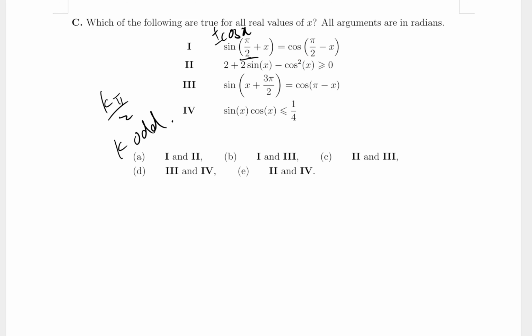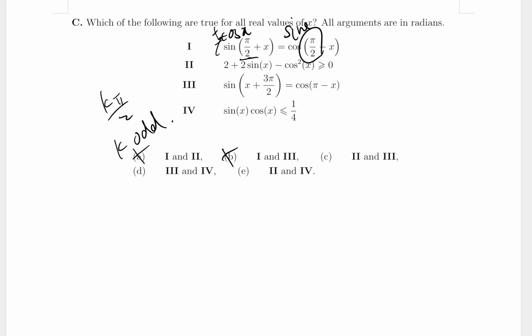More of a physics word, but it goes antiphase, and so this sine has become cosine, but hey, cosine is pi over 2 again, so it will go antiphase again. So this is a sine thing in general. Hopefully that explanation was good enough. It's quite confusing about these phases. That's how I think about it, though. So this left hand side is cosine, right hand side is sine, so they won't be equal, right? So one is no good, and so A and B are both no good. Okay. All right, cool. Let's look at 2.